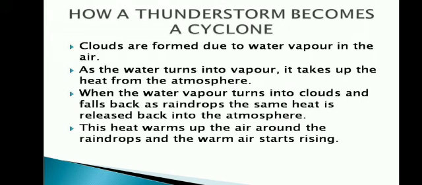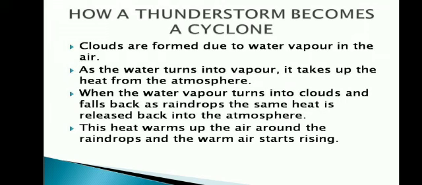Clouds are formed due to water vapor in the air. As water turns into vapor, it takes up heat from the atmosphere. When the water vapor turns into clouds and falls back as raindrops, the same heat is released back into the atmosphere. See, what happens is, from the ocean surface, water evaporates, and this evaporated water comes into contact with the cold air. Then it forms clouds.